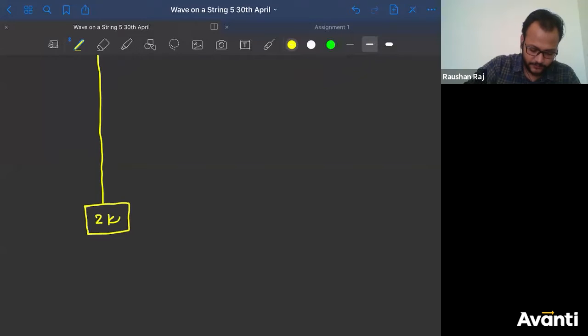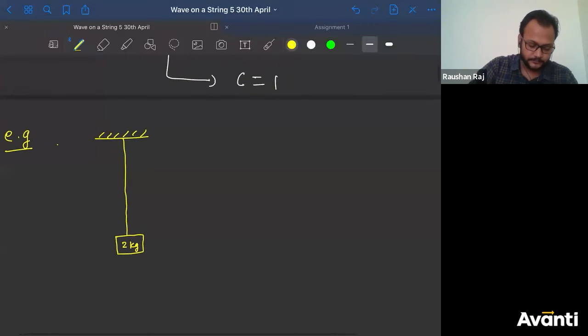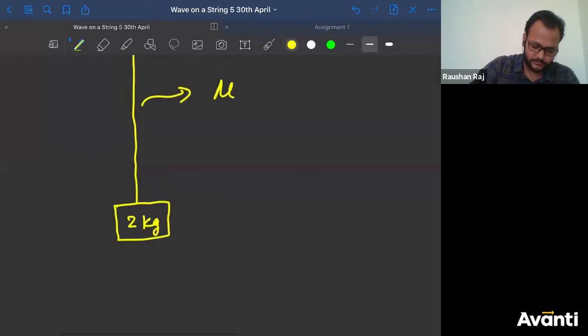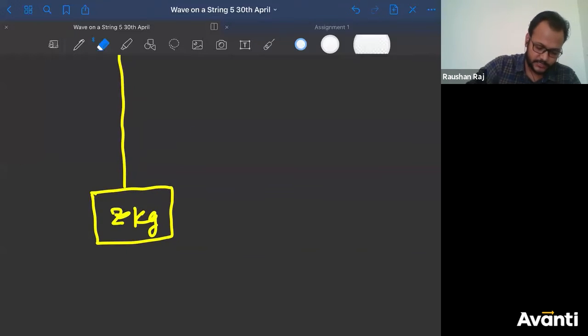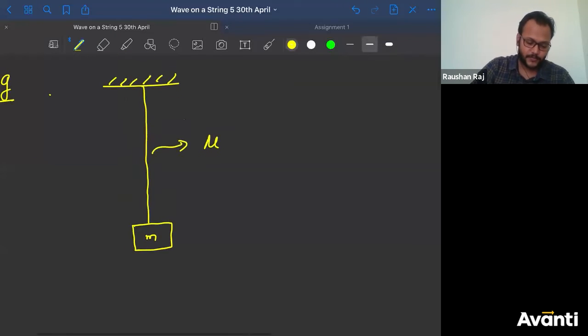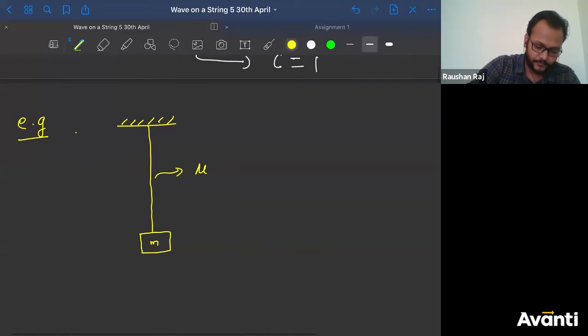Now, let us say the mu value is given to you as, consider 0.5, or rather I write mu. Let me consider a general term. Why calculate it? Mass of the block is M. And I am asking you,